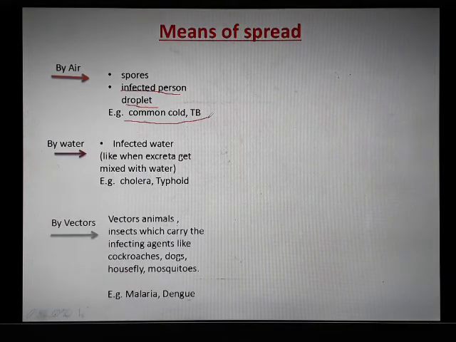The third cause is vectors. What are vectors? Vectors are animals and insects that carry these infectious agents, these pathogens, like mosquitoes, houseflies, cockroaches, and dogs. When a mosquito bites you, and if it carries the bacteria or virus of malaria and dengue, then you may get infected by that.